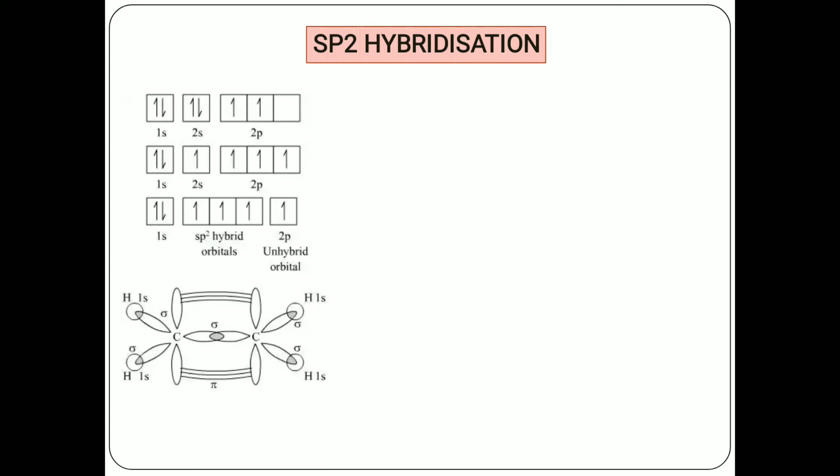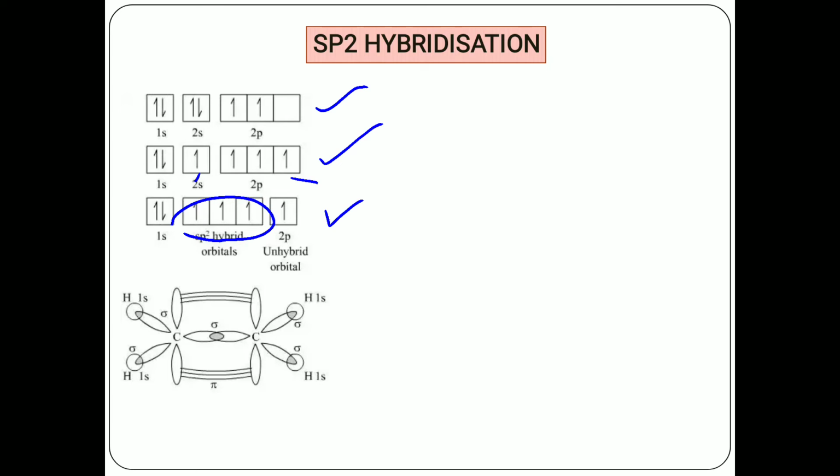Let us see how the electrons get excited in this hybridization. In the ground state, there are two electrons in the 1s orbital, two electrons in the 2s orbital, and the remaining two electrons in the 2p orbital of the carbon atom. When the carbon atom gets excited, one electron of the 2s orbital is shifted to the pz orbital, giving sp2 hybridization. Here only the s and two p orbitals are hybrid orbitals, and lastly the pz orbital is an unhybridized orbital.